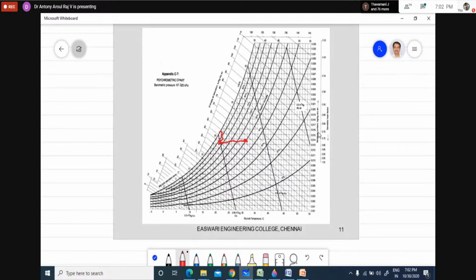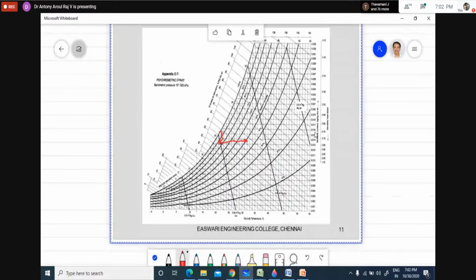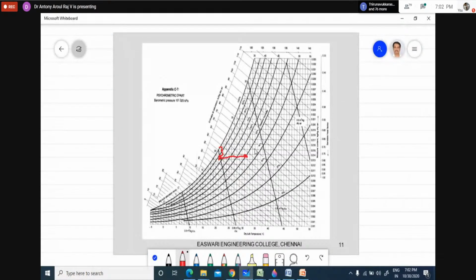Correspondingly, if I take the humidity difference, it will be this much only. Now at the final condition, at this point, how much humidity can I add? This much amount of humidity. So the potential, from this point to this point, is this much amount of moisture I can add.